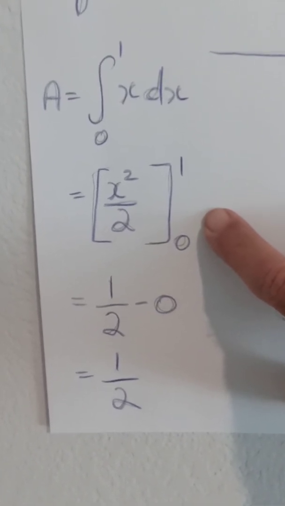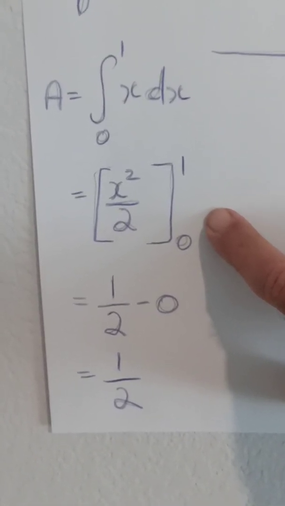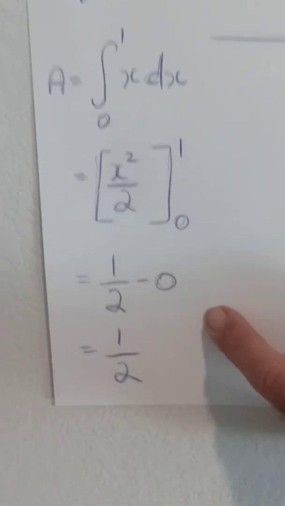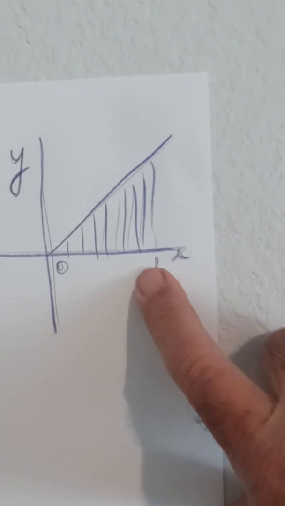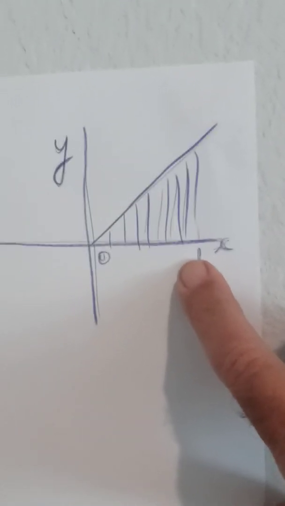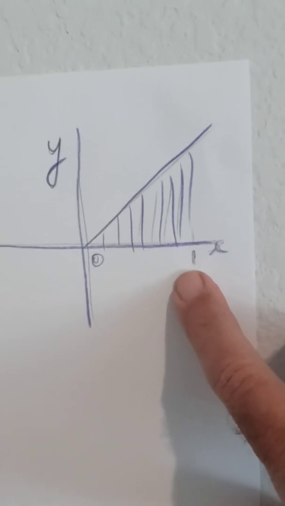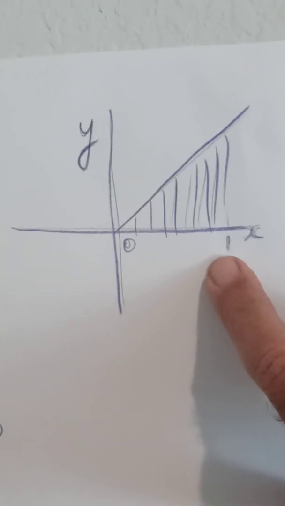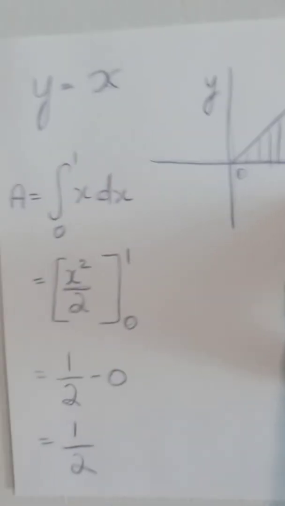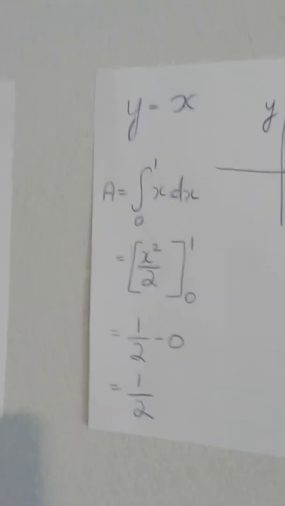The answer is x squared divided by 2 between the values of 0 and 1, which is a half minus 0, which is simply a half. So the area under this line in a square of 1 by 1 is just simply a half. That's very simple. So we started with simple things, but we're coming to something extremely complicated.